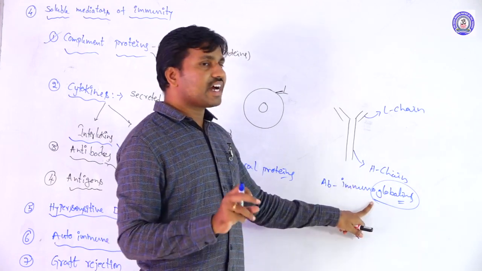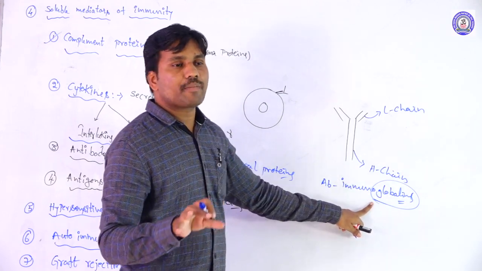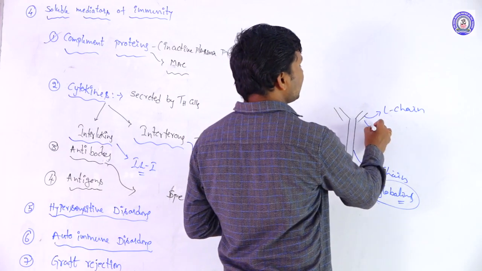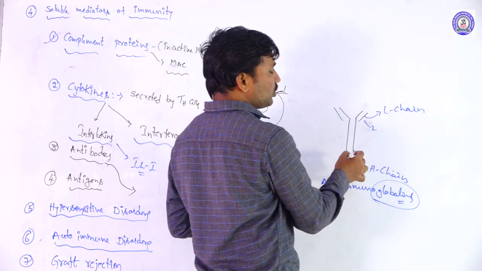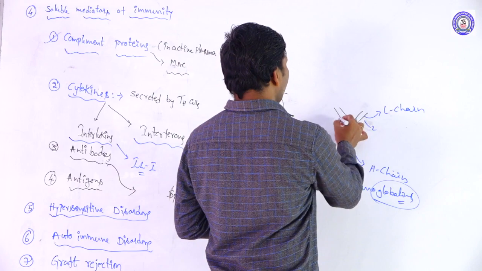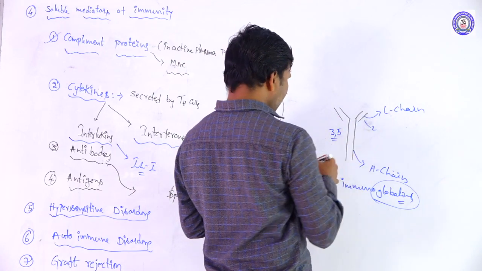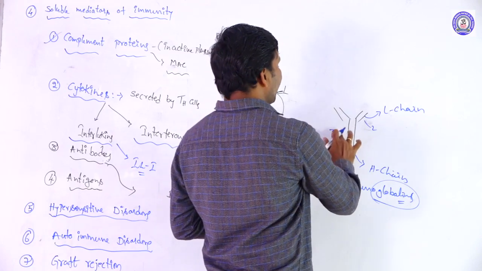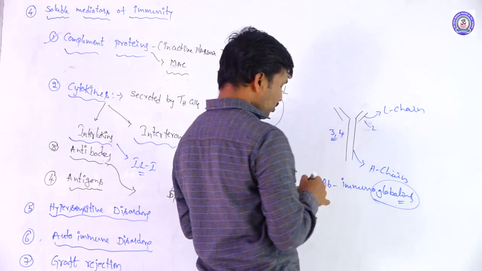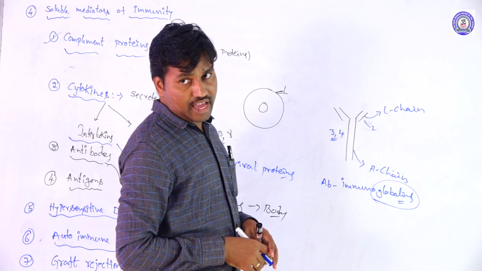These globins have a number of domains. Generally the light chain has 2 domains, and the heavy chains have 3 domains in some, 4 domains in some, and 5 domains in others.